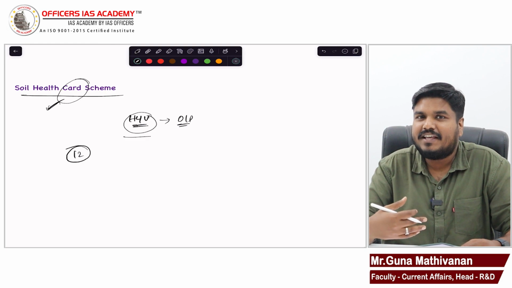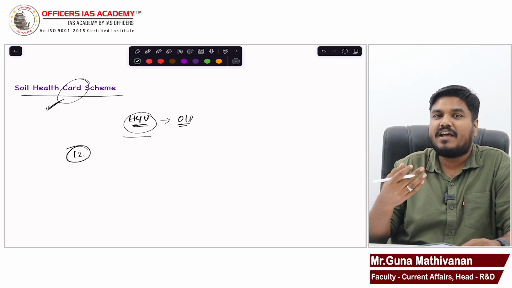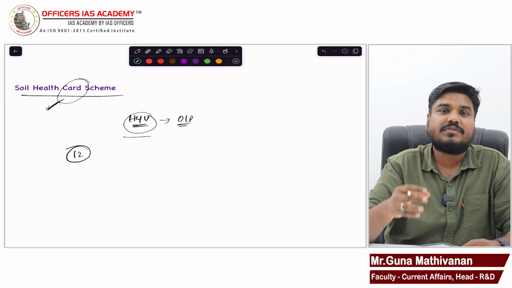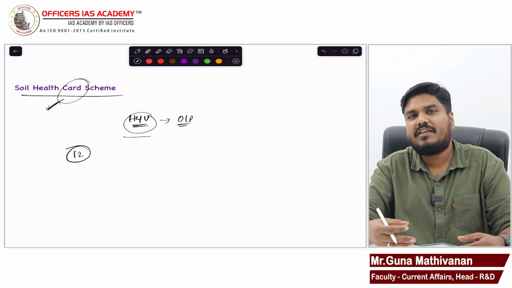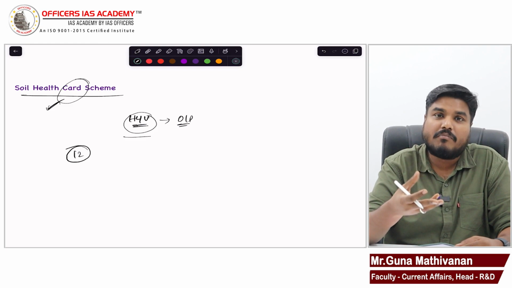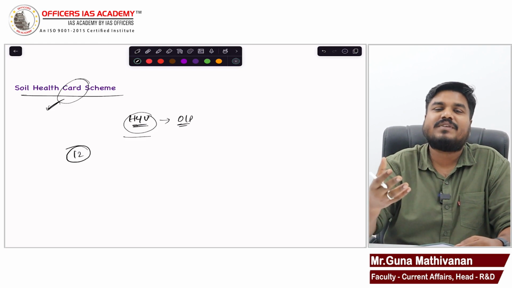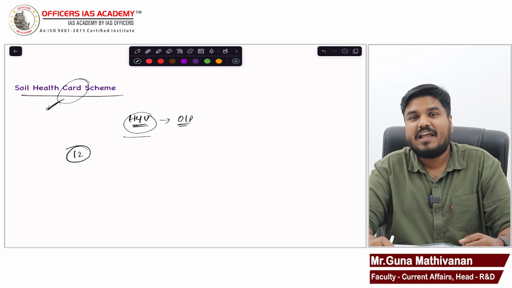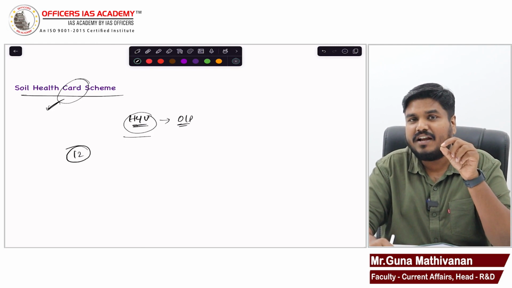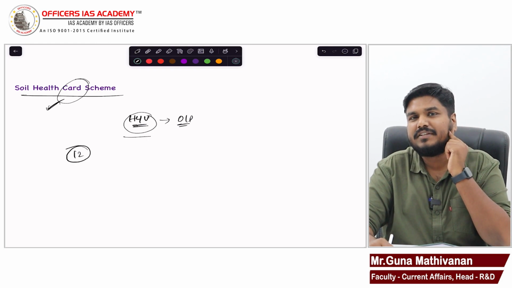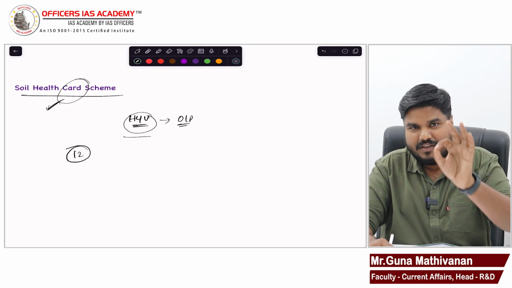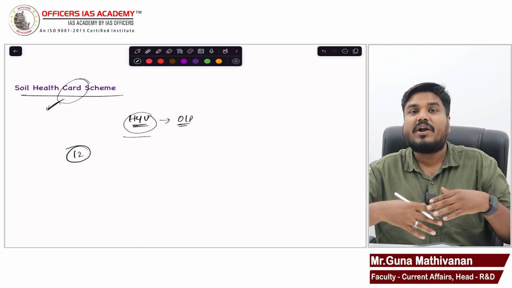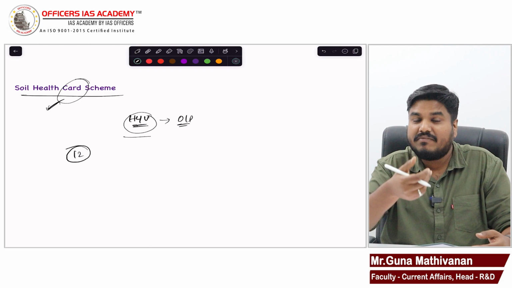So now farmers can make use of the suggestions and apply fertilizers in an appropriate manner so that we can protect the soil fertility, improve our grain production, and through that protect the nation's food security also. And when the farmer is using fertilizers in an appropriate manner, what happens? The exact amount of fertilizer required will be applied, production will improve. When production improves, the farmer's income will improve.